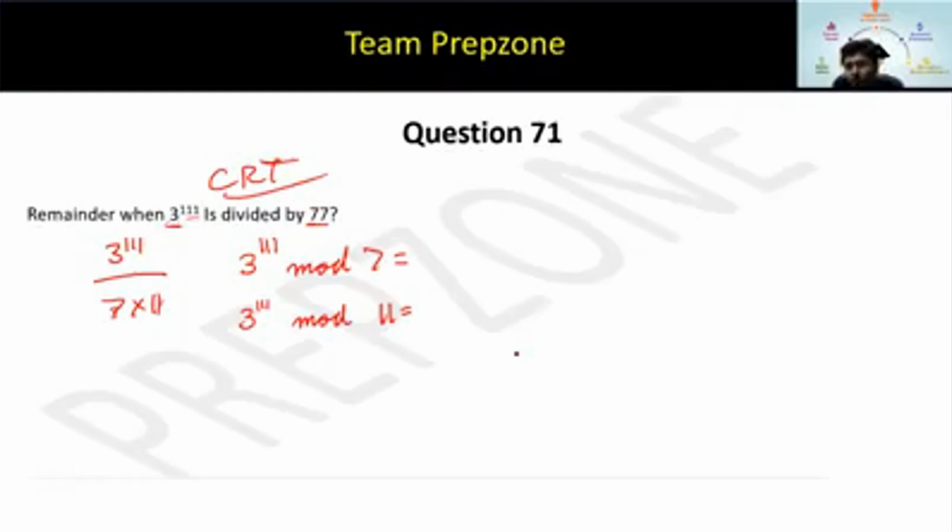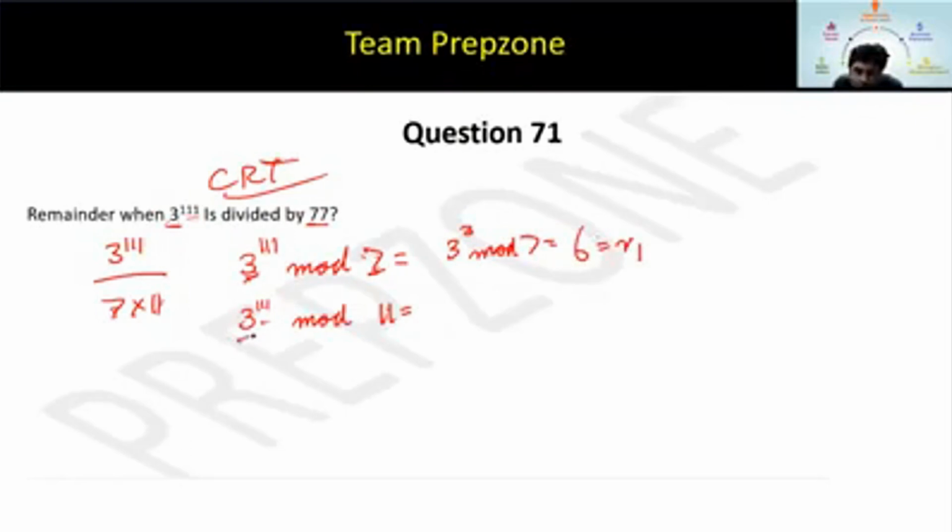See how to solve it. The first step is breaking into 7 into 11. Now what you have to find is this mod 7 and this mod 11, right? Are 3 and 7 coprime? Yes, they are coprime. So can I apply Euler? Yes, I can apply Euler. 3 to the power 6 mod 7 will be what? 1. What is the closest that I can get? I can get closest to 108. So the remaining portion is 3 cube. 3 cube mod 7. What is 3 cube mod 7? This is 27 and remainder is 6. So this is the value of R1.